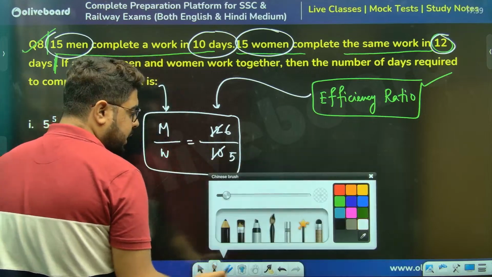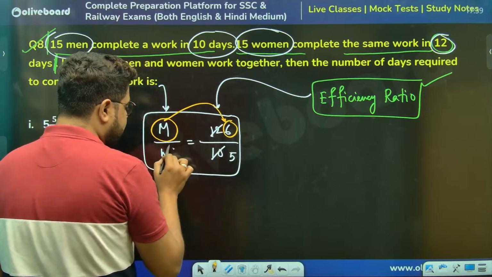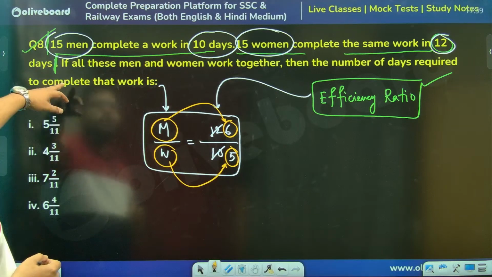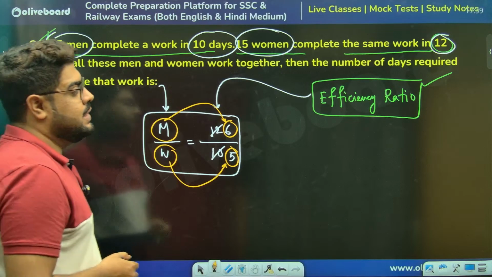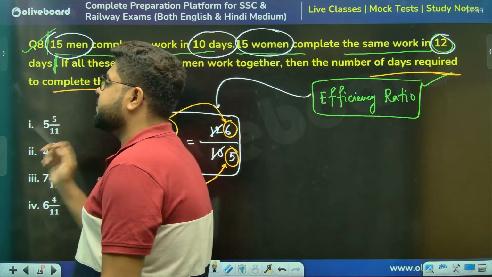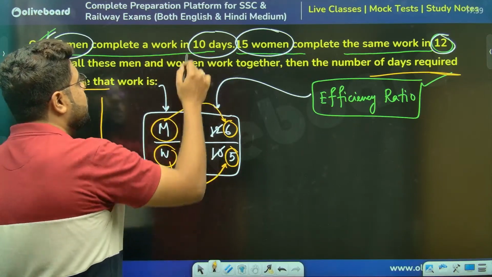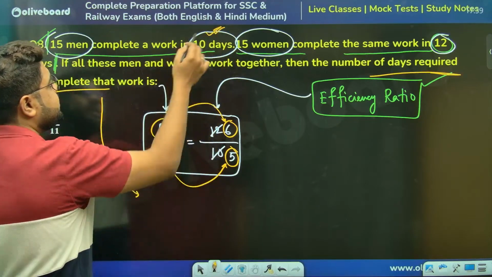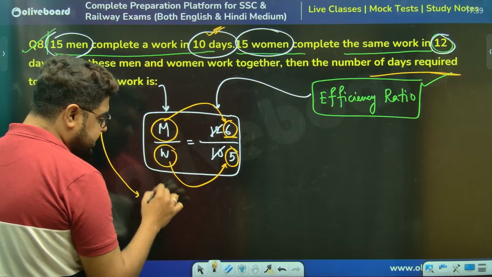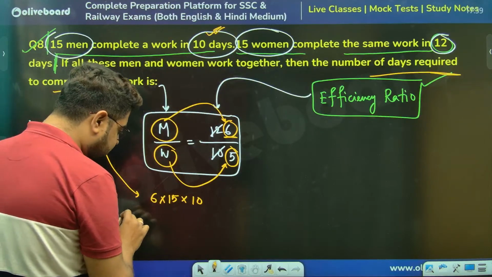Meaning, I'm assuming every man can do 6 units of work every day. Every woman can do 5 units of work every day. If all these men and women work together, then the number of days required to complete that work. So let's see, sir. Total work is how much? Whatever 15 men do in 10 days: one man does 6 units every day, 15 men do 15 into 6 units every day, into 10 days. This is total work.